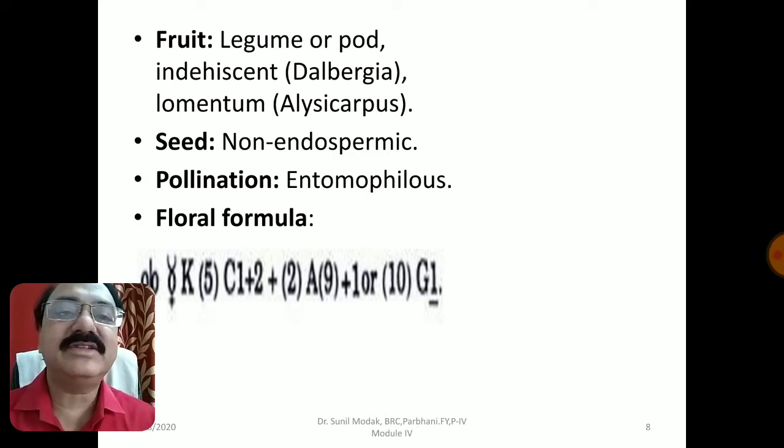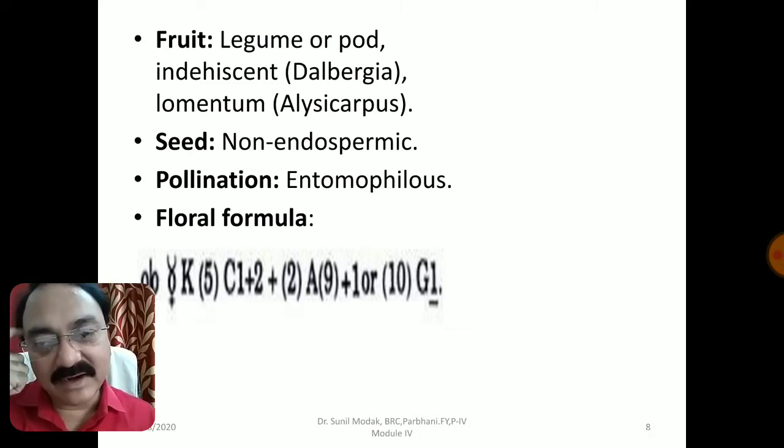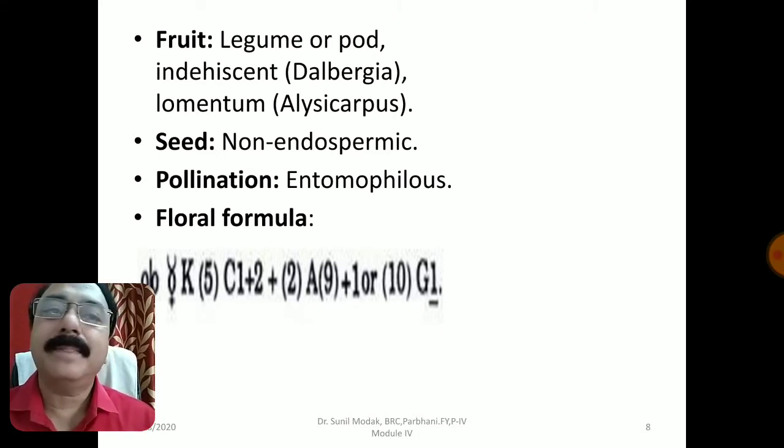You know that the seeds of pea, Cajanus cajan and Arachis hypogaea are non-endospermic. The two big cotyledons are there. Endosperm is not present at maturity. Being beautiful flowers, the pollination is mostly entomophilous, with the help of insects, and you can observe the floral